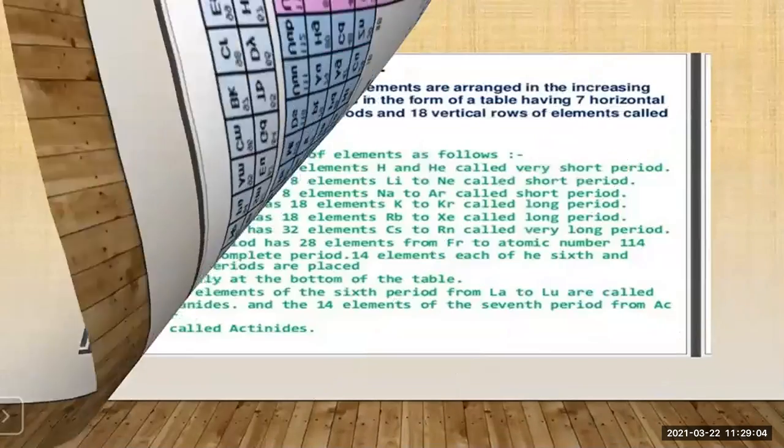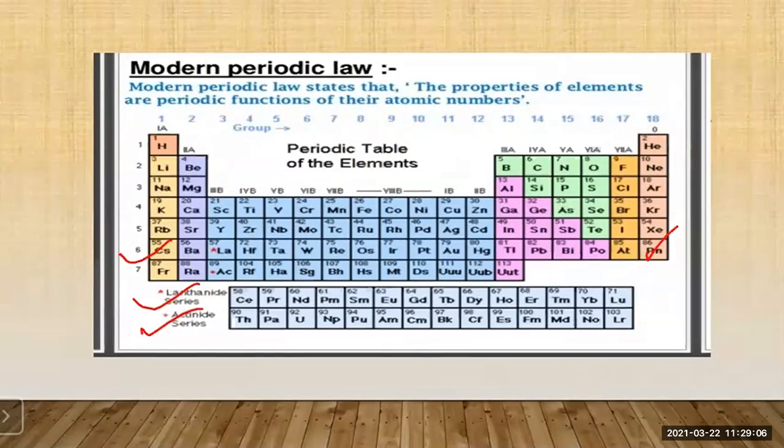Then in the P block, you have the metals, some non-metals, and metalloids are also there. Metalloids are the elements which show the properties of both metals and non-metals.